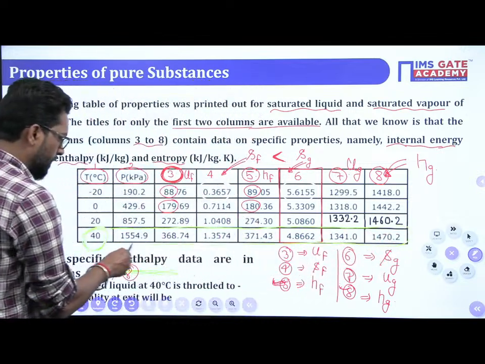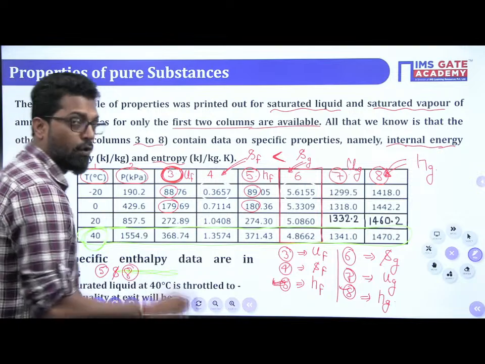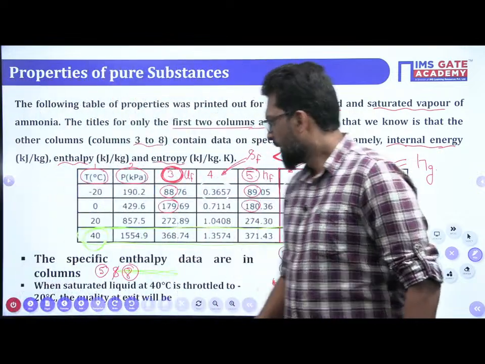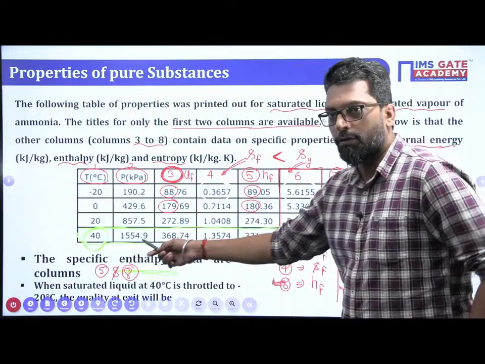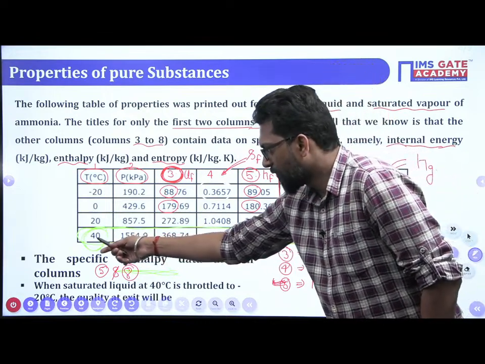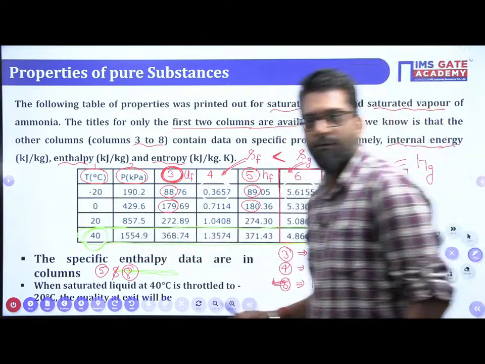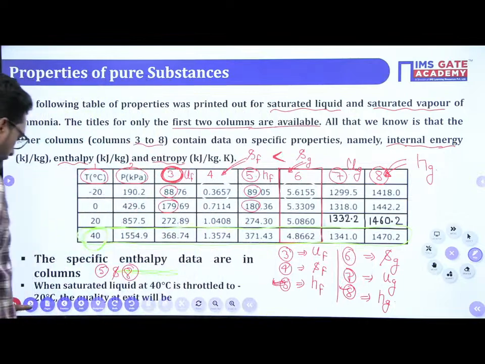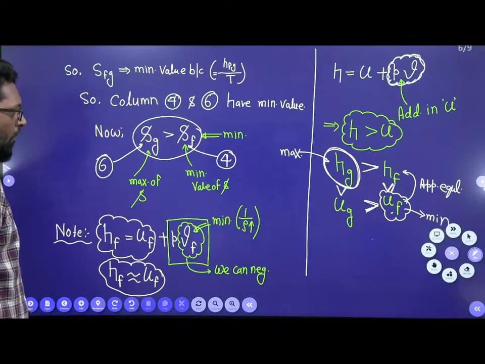The lower table is important. The lower one is the important one, okay? So this is 40. We have the 40 data. So there is a 40, okay? At 40, we have all the things.